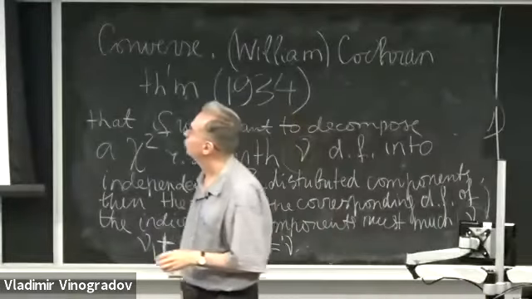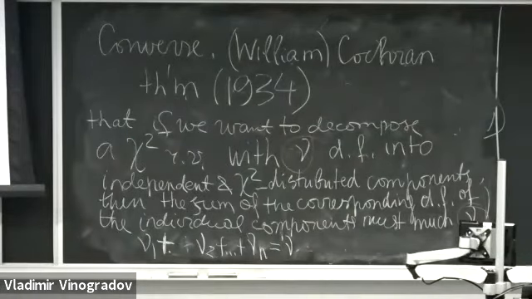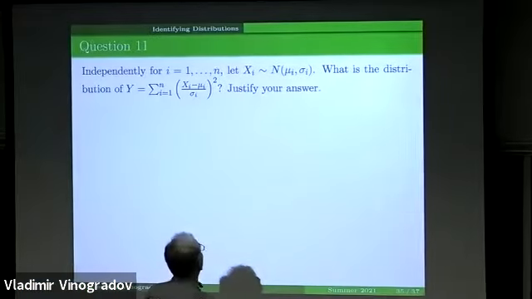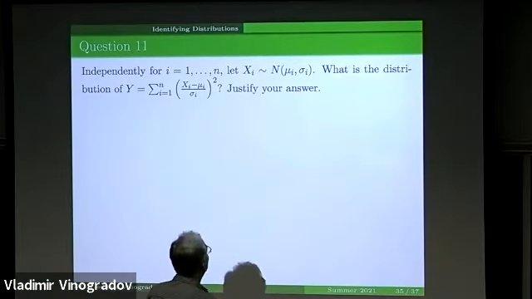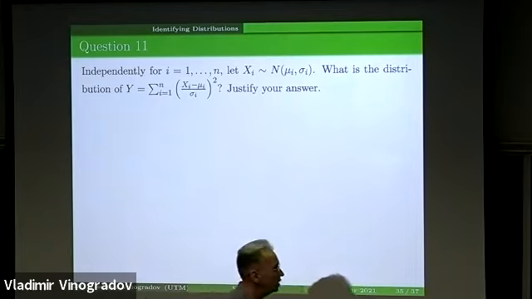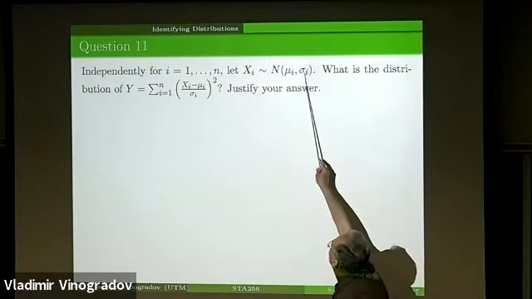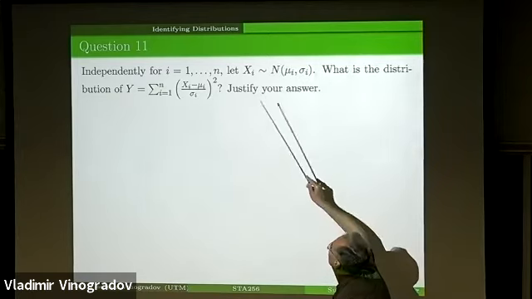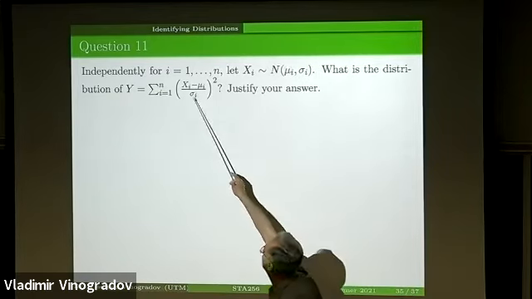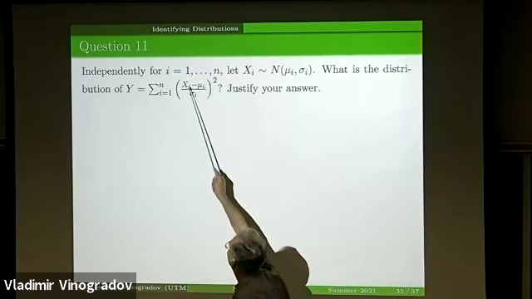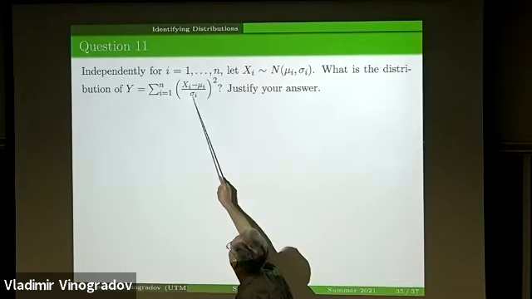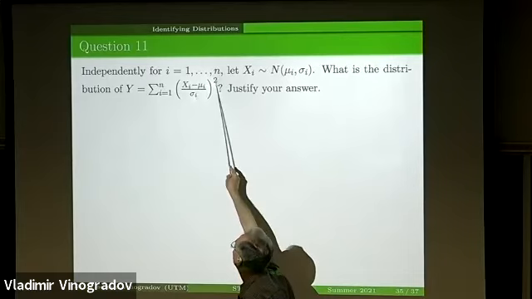And let's talk about this question. So we have independent, but not necessarily identically distributed random variables xi with mean mu i and standard deviation sigma i. Then we standardize these guys and consider (xi minus mu i) over sigma i, and then we square them.